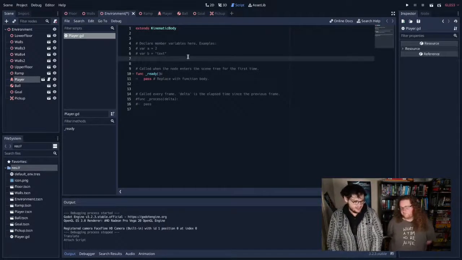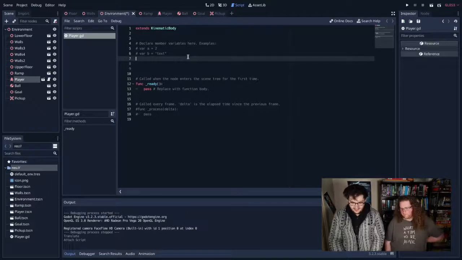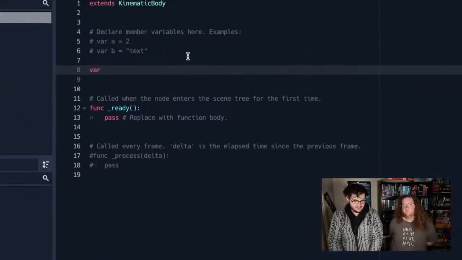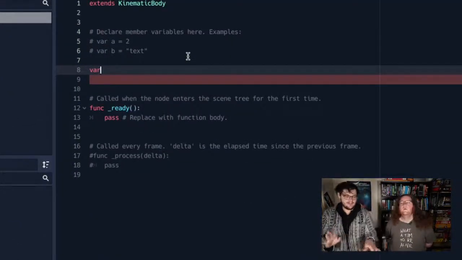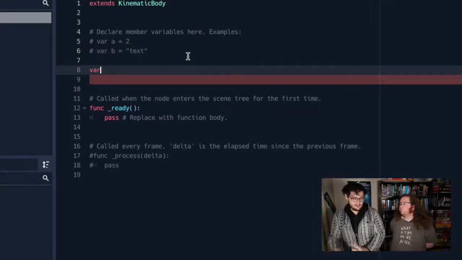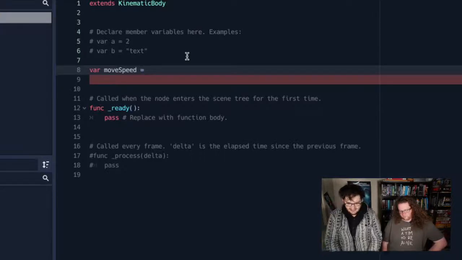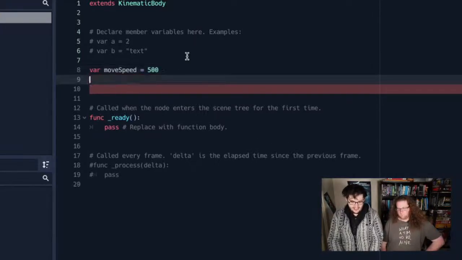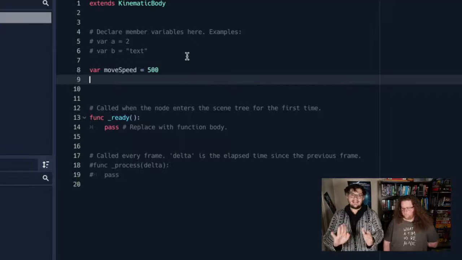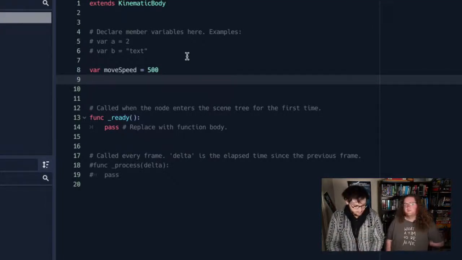We're just going to add some variables. The first thing we're going to add is a move speed. You declare variables with var. We're not here to teach you GDScript, so we're going to gloss over how the coding is working, but if you've done any programming in a relatively modern language, it should be pretty obvious what's going on. So our var is called move speed. We're going to say it's maybe 500. It seems like a good move speed to me. Programming is a lot about making numbers up. It's going to be a lot of that today.